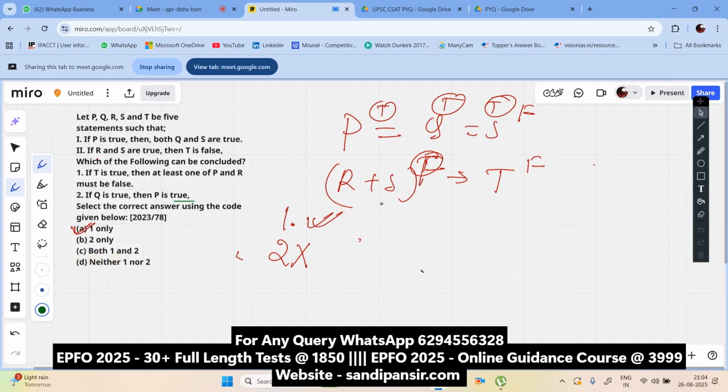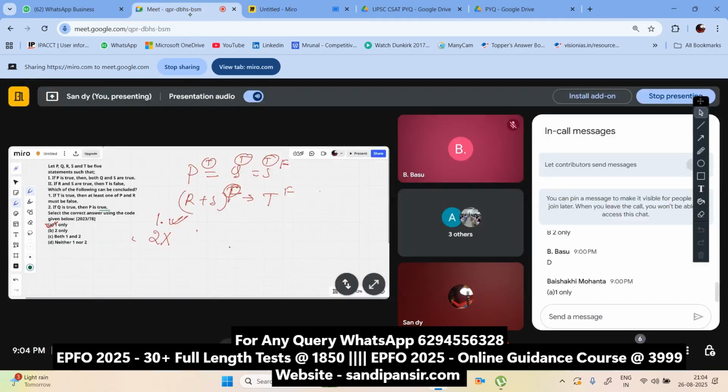And one thing I suggest, try to converse in English because it's an all India basis batch. There are multiple students from different states also, if possible.